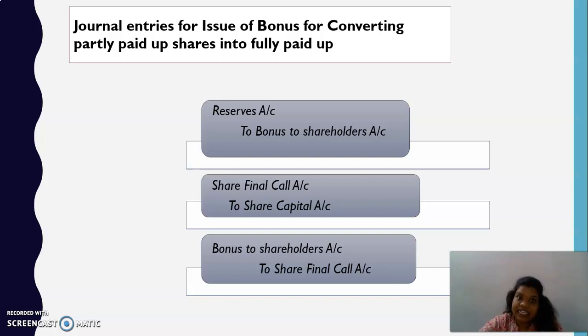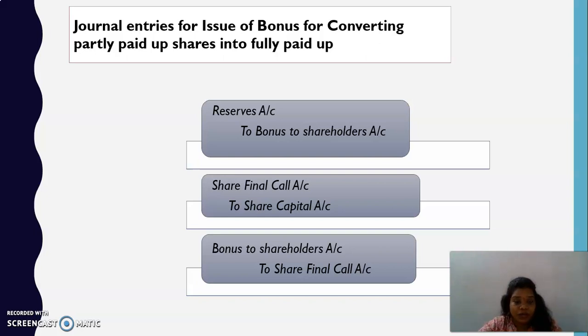The first journal entry is for transfer of reserves to the bonus to shareholders account. Now when I say transfer of reserves, what are you doing? Reserves generally have a credit balance. To transfer, you need to now debit it. So the entry goes like this: reserves account debit to bonus to shareholders.